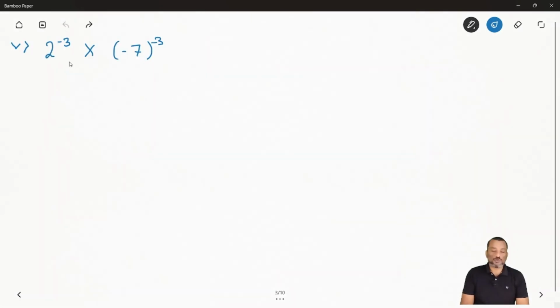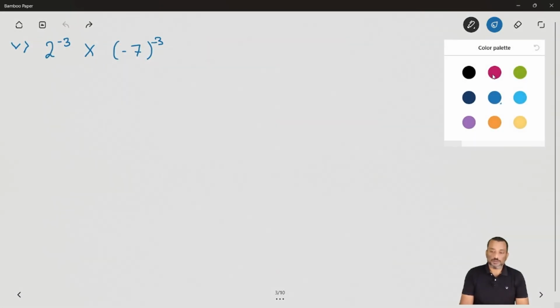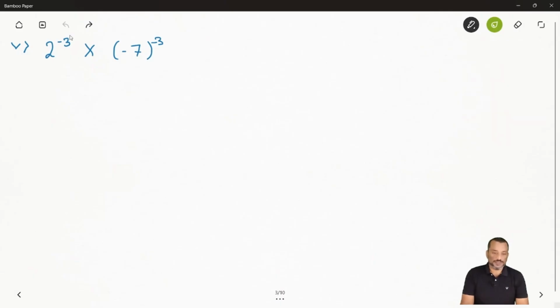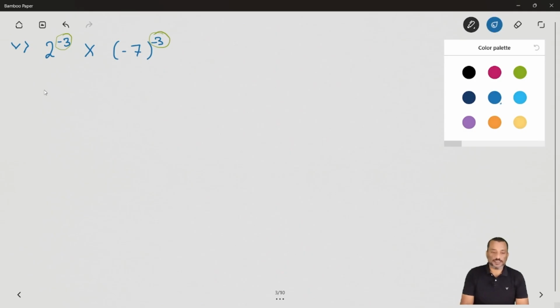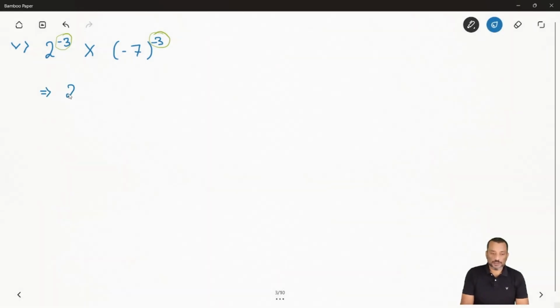Now you can see here, in the first one, both the numbers' exponent is the same, but their base is different. So what we will do first is say 2 times minus 7, and the whole power is minus 3. So how much will you get? You will get minus 14 whole exponent minus 3. Okay, now you will get the result.